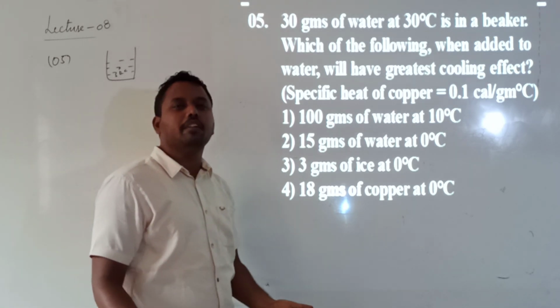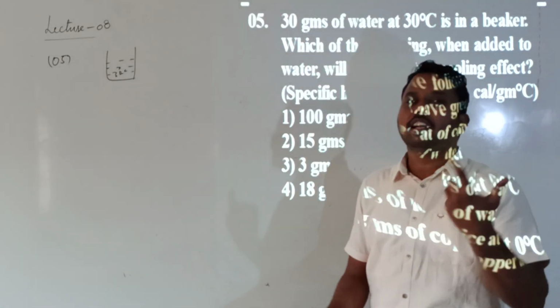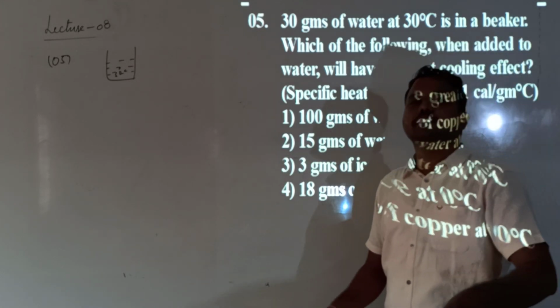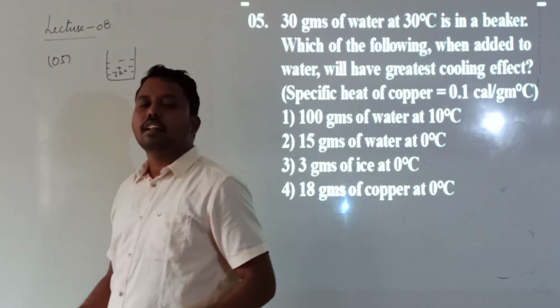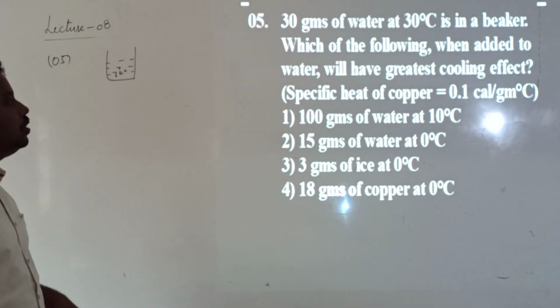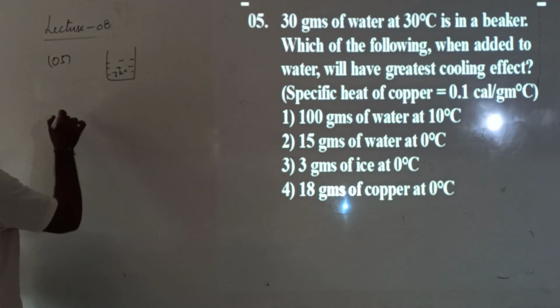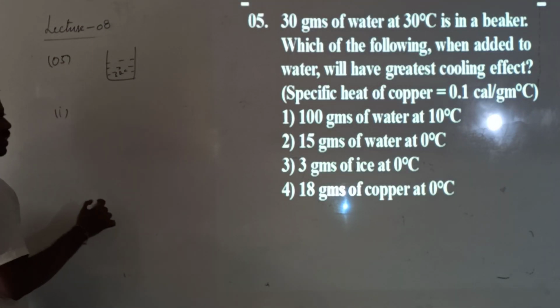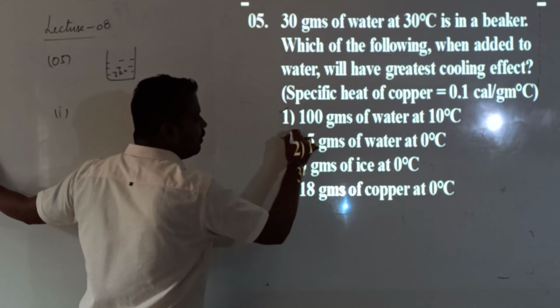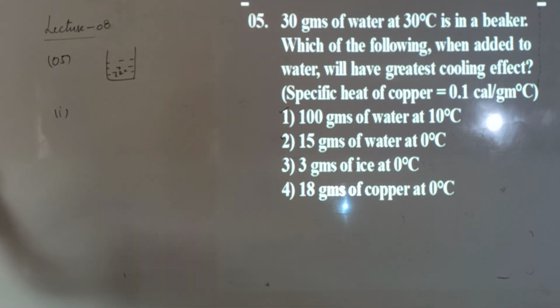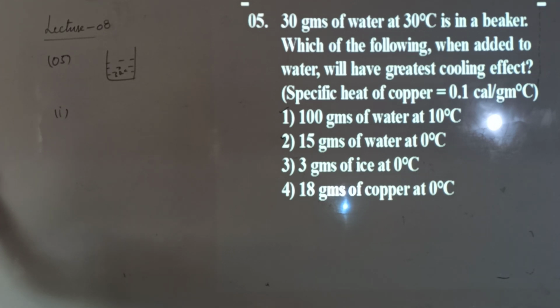But you should not believe simply by words that I can tell 100. Everything in physics you need to show theoretically, with calculation only you need to prove. So how can I prove this? First I will select the first option. In this first option at least I will check two options, then I will give the conclusion whether the first option is correct or not.